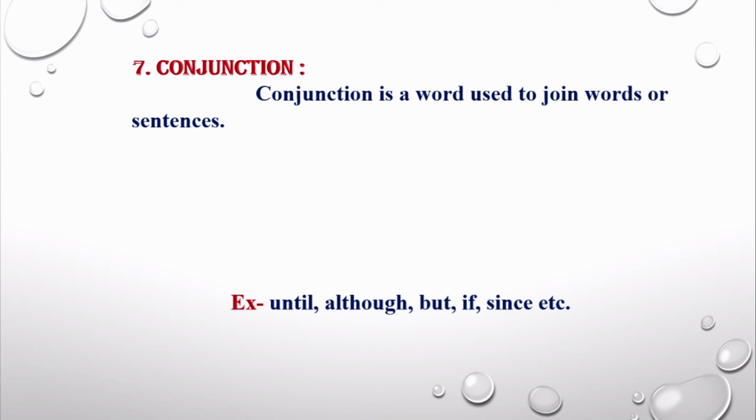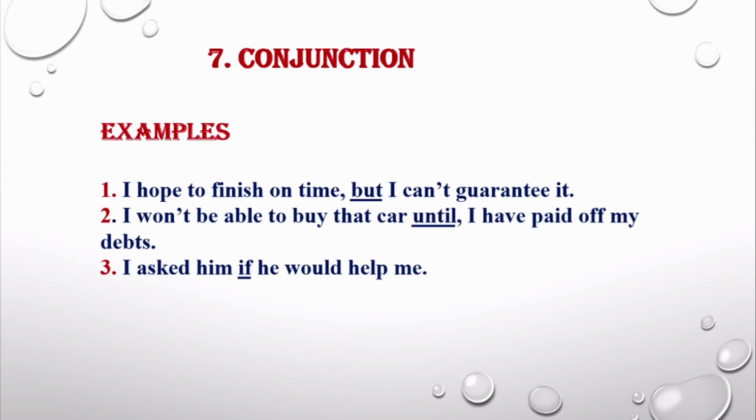So our number 7th part of speech is conjunction. Conjunction is a word used to join words or sentences. For example, until, although, but, if, since, etc. These are conjunction words. Now let's look at the examples.